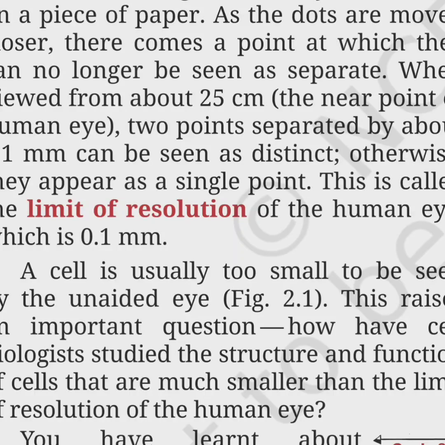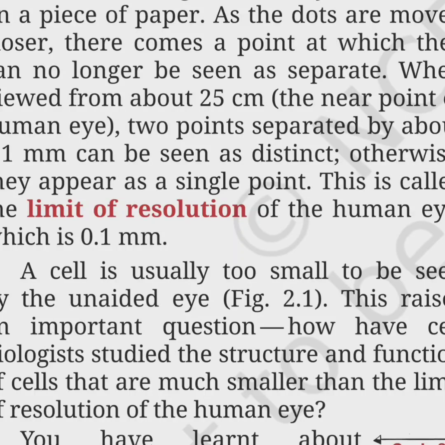We will get a feeling that there is only one dot. It is not the limit of the paper, it is the limit of our eye vision, and it is called limit of resolution.